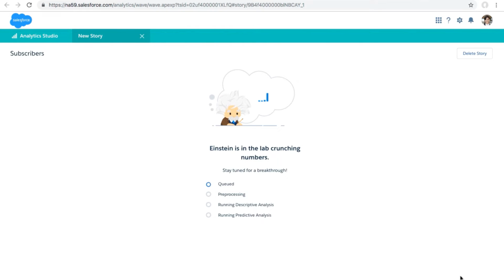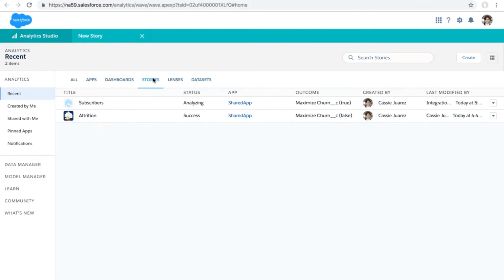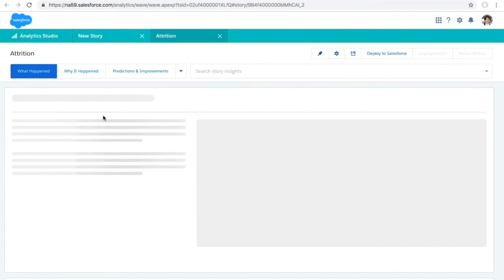Now Einstein is in the lab crunching the numbers, and this sometimes can take a little while depending on the size of your data set. So you can take a coffee, take a little break. But for us, we're going to go ahead and pop in to the story we already created to show you what you're going to do next. So once your story has been created successfully, it'll be available in the Stories tab. And all you have to do is click into the story, attrition.